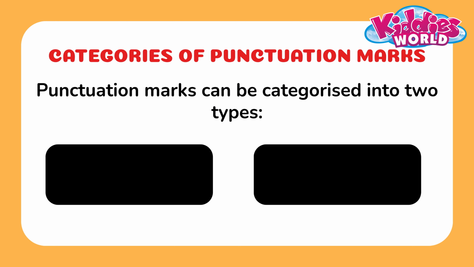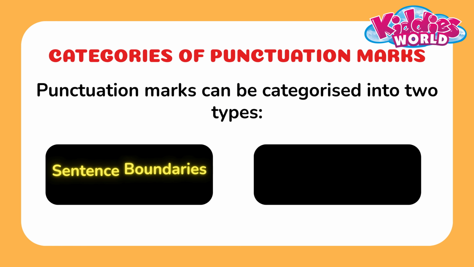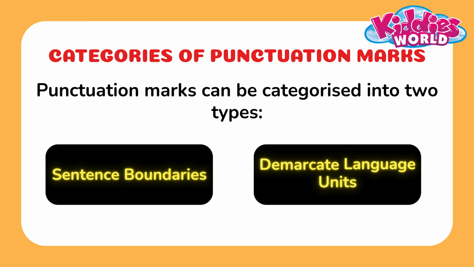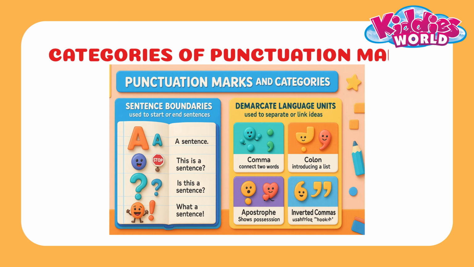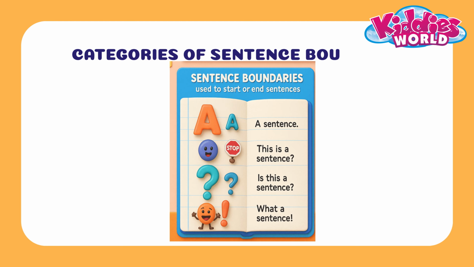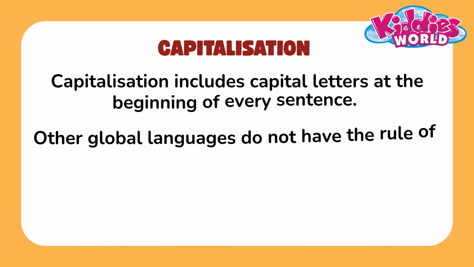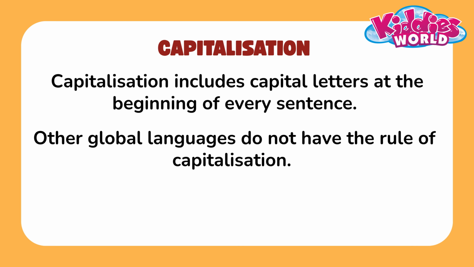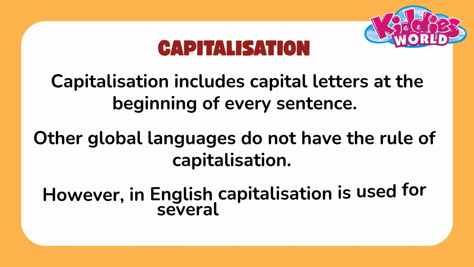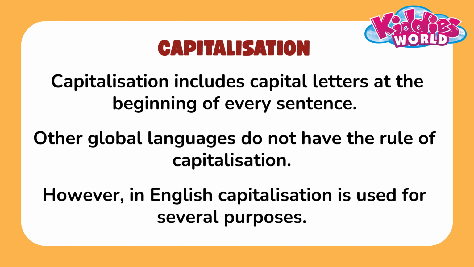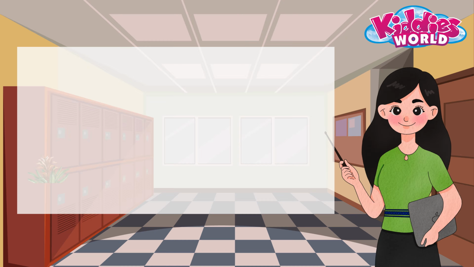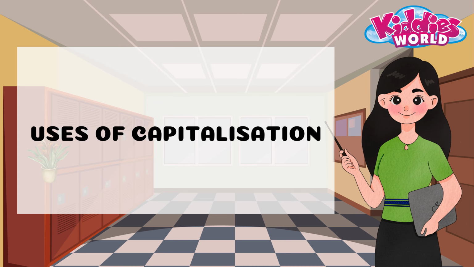Punctuation marks can be categorized into two types: sentence boundaries and demarcate language units. These are further categorized into many types. Let's explore them. The sentence boundaries types are as follows. Capitalization. Capitalization includes capital letters at the beginning of every sentence. However, in English, capitalization is used for several purposes. Let us look at the uses of capitalization.